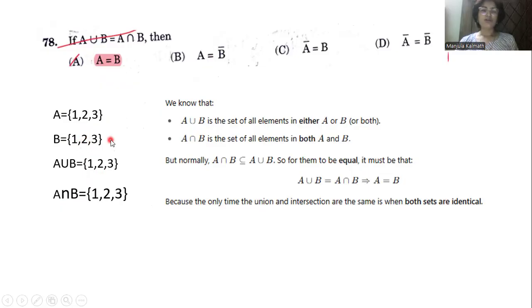Means which of the values are not present in B, that we have to print. And like that, complement of A equals B means here which are not in A we have to print. Like this, here these are not satisfying the relation.